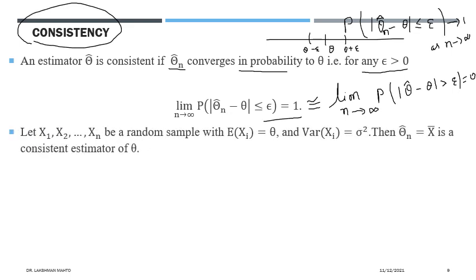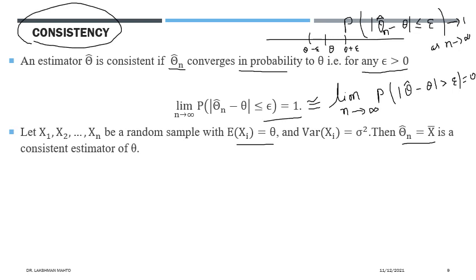Now I will take a few examples. Consider a random sample of size n taken from a distribution whose mean is theta and variance is sigma square, but we don't know the distribution. If you define an estimator as the sample mean, then we can claim that this sample mean is a consistent estimator of the true mean.